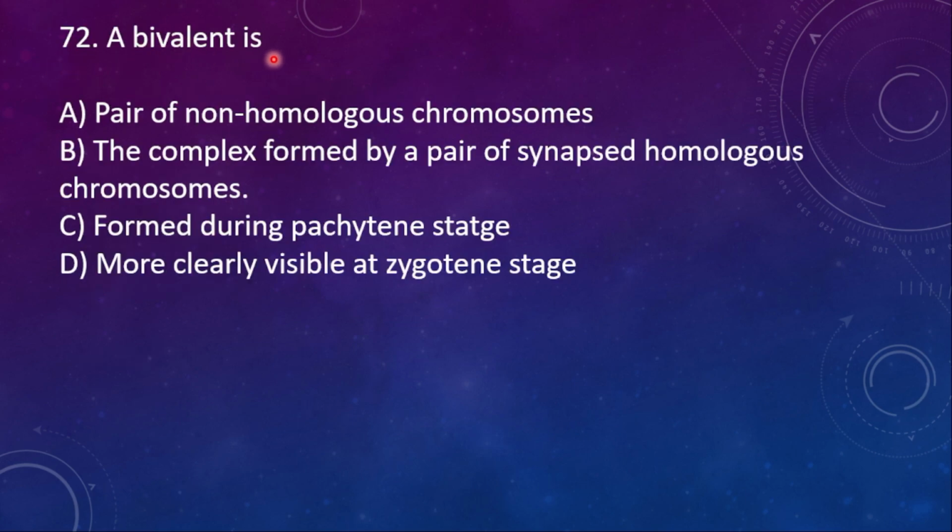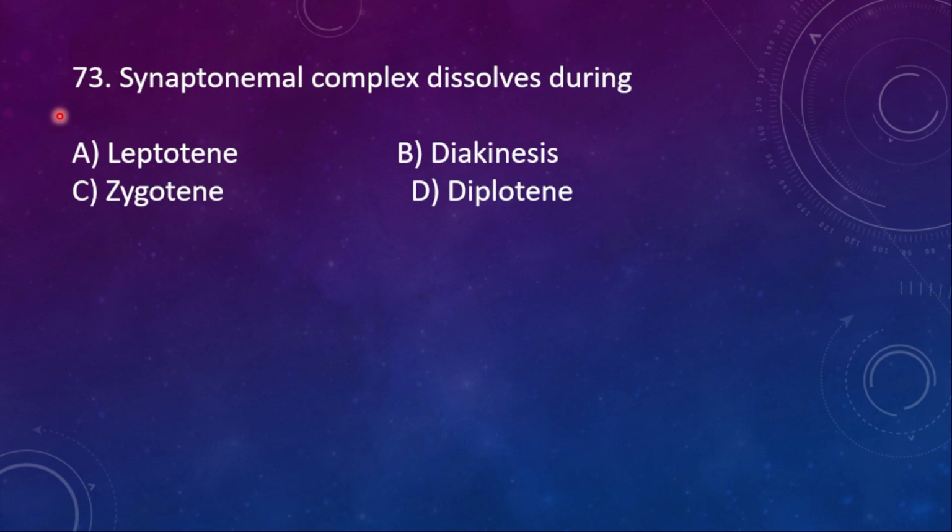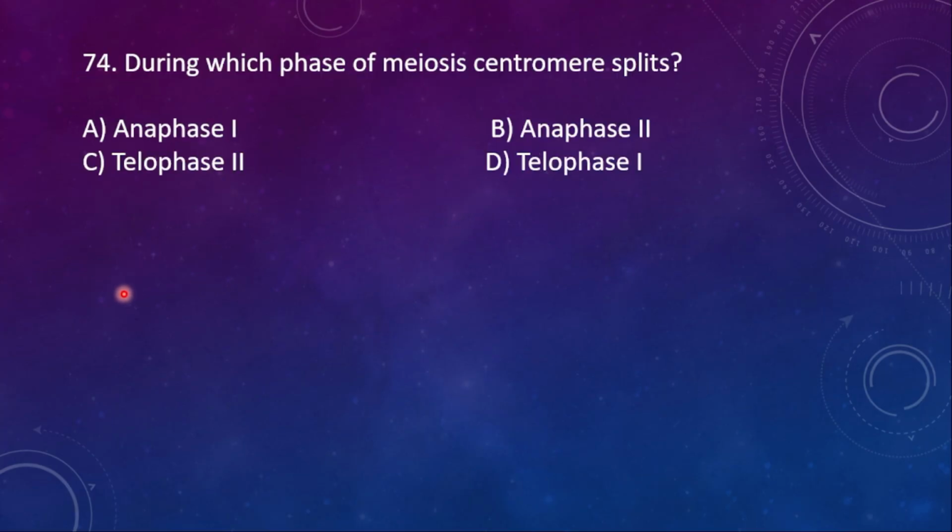72. A bivalent is A. Pair of non-homologous chromosomes, B. The complex formed by a pair of synapsed homologous chromosomes, C. Formed during pachytene stage, D. More clearly visible at zygotene stage. Bivalent is the complex formed by a pair of synapsed homologous chromosomes. 73. Synaptonemal complex dissolves during A. Leptotene, B. Diakinesis, C. Zygotene, D. Diplotene. So here the right option is diplotene.